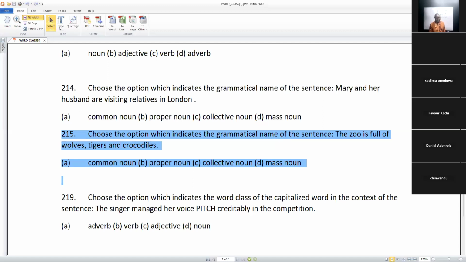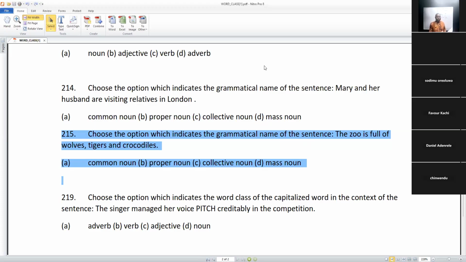Sir, please, what's the answer to the other question, the previous question before this one? Yes, sir. Mary and her husband. Yes, it's proper noun. Mary and what again? What do you say? You were asking us the reason. We said Mary and you asked us what else.